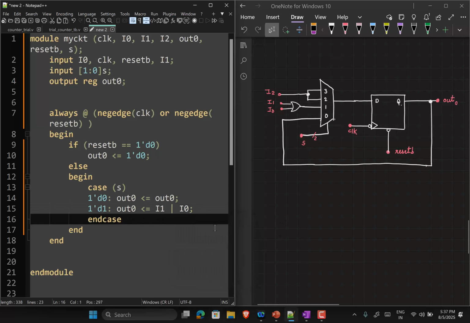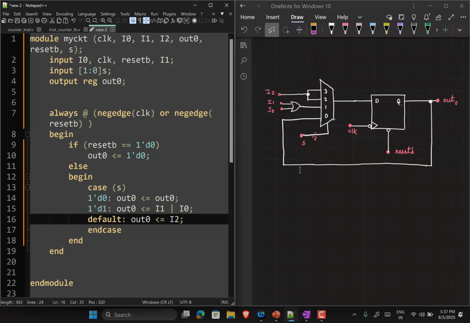For the other two cases, this is equal to I2. So I can do 1'd2, 1'd3 and write the conditions, or because this is a case statement and the other two conditions have the same value, I'm simply going to say default, and under default conditions, which means your S value is not 0 or 1, then you give out 0 equal to I2.